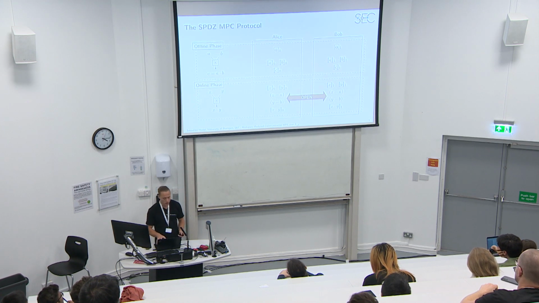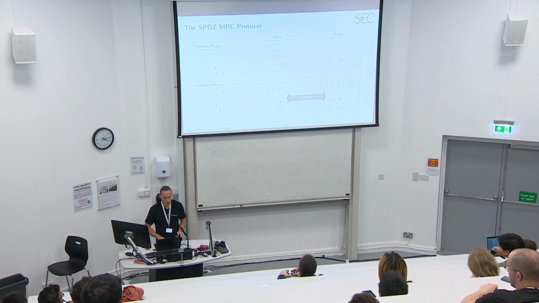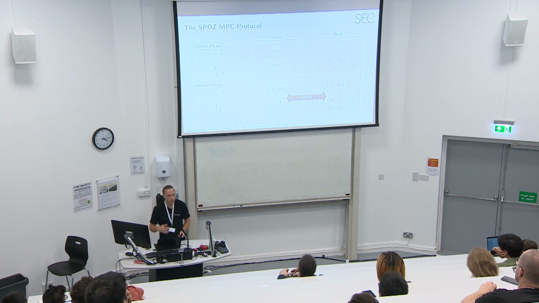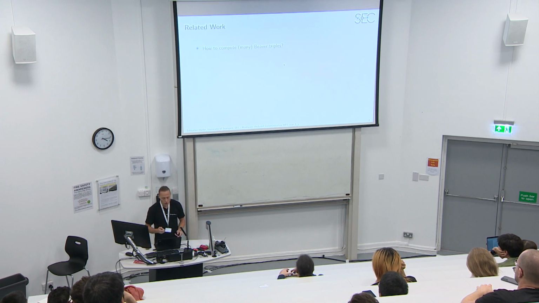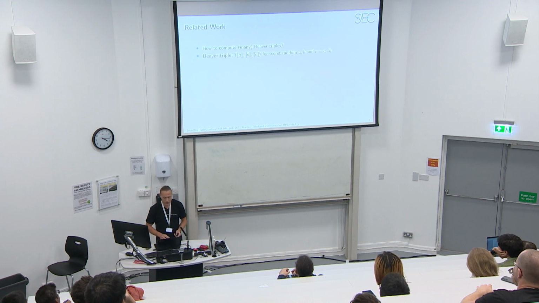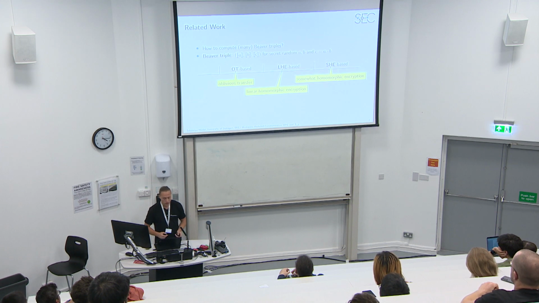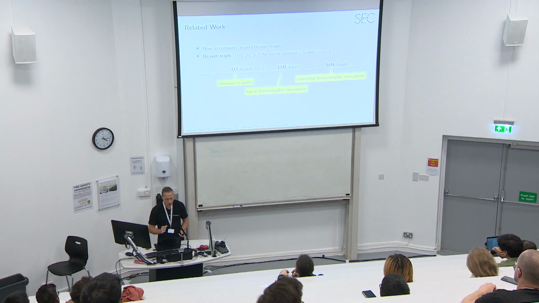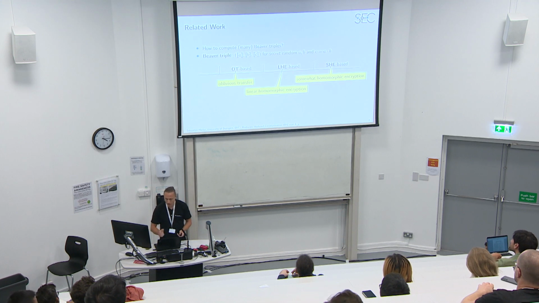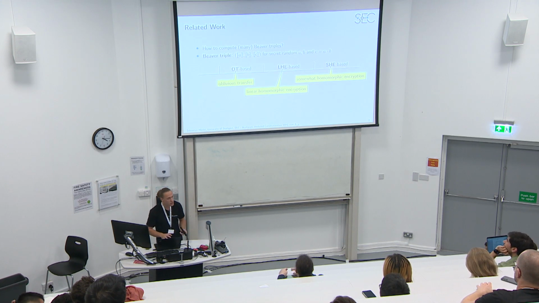I won't go into details about how this works in the online phase, but now the question is, how can we produce such Beaver triples? Because we need one such Beaver triple for every multiplication gate, how can we compute many such Beaver triples? And how can we do it efficiently? Here's again the definition. Of course, there has been a lot of research on how to do this. There are oblivious transfer-based, linearly homomorphic encryption-based, or somewhat homomorphic encryption-based protocols.